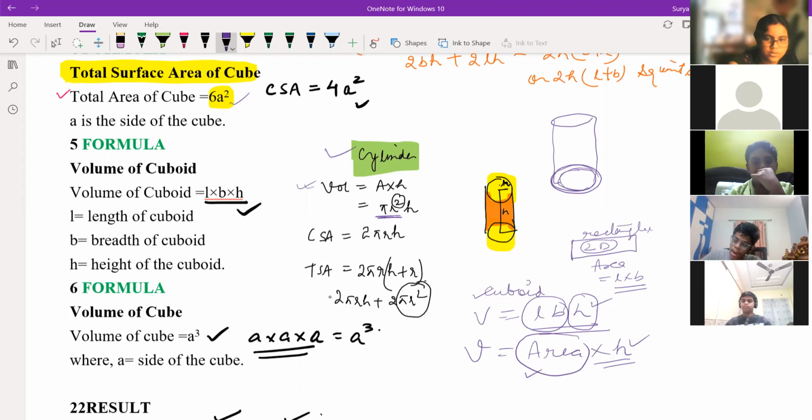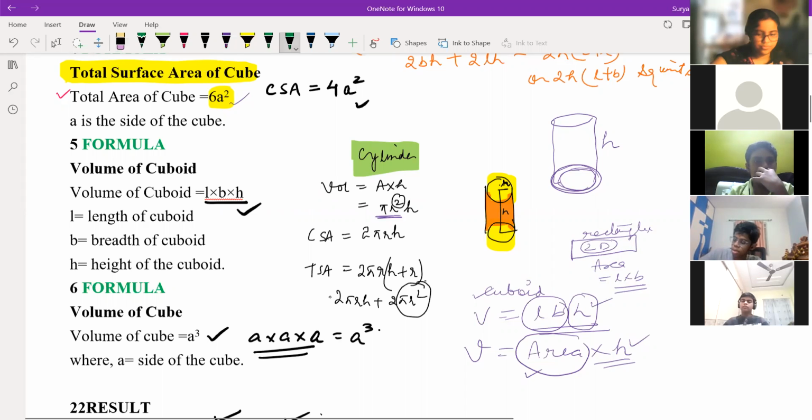And we just multiply by height, so that the volume of cylinder came into picture. Area of circle is pi r square, multiplied by height. Anyone having doubt in volume? No, sir. Okay.